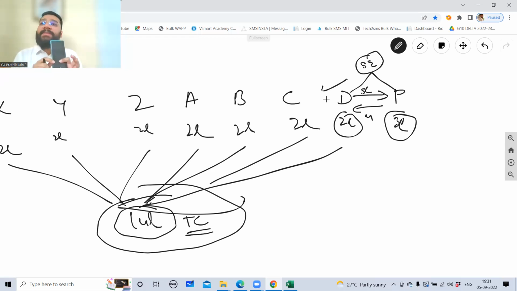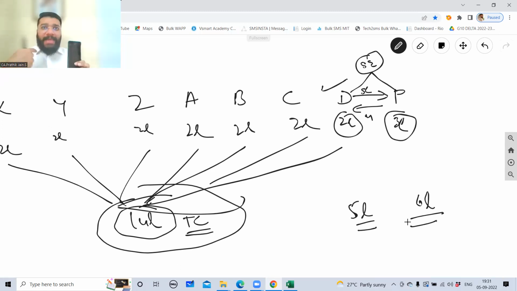Let's suppose I've invested 5 lakh rupees in the stock market, which means I'm buying 5 lakh worth of share. I'm selling it for 6 lakh. Who got that 1 lakh profit? I got it. So D has share capital worth 2 lakh. When he sold it for 3 lakh rupees, P is giving 3 lakh. So D made 1 lakh profit. P's investment is 3 lakh: 2 lakh is in the company, 1 lakh is given to D as profit.